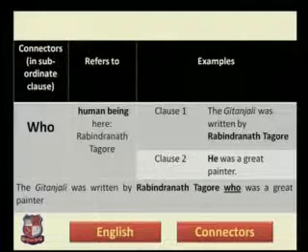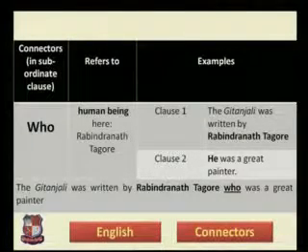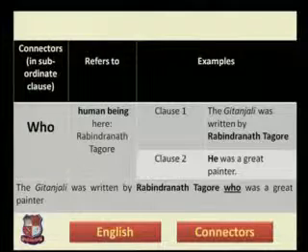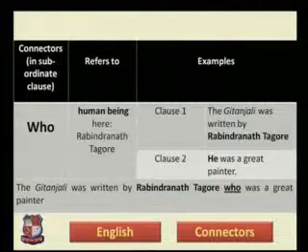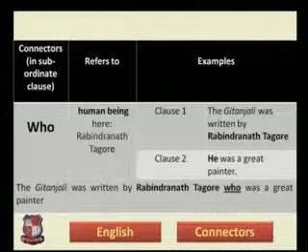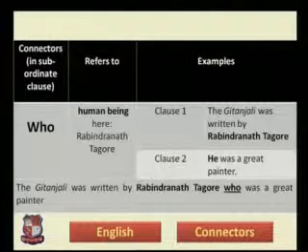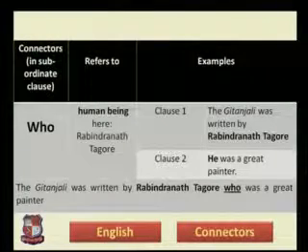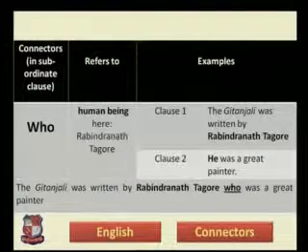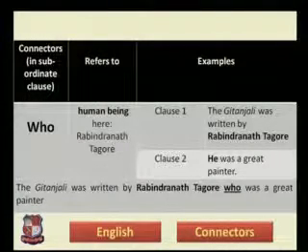Clause number 1 is the Gitanjali was written by Rabindranath Tagore. There is a sentence. It is a simple sentence. One subject, one predicate. And it is in passive voice form. Clause number 2. He was a great painter. I have put the word he in bold fonts. And I have also put the name of Rabindranath Tagore, that is actually a proper noun, also in bold fonts.